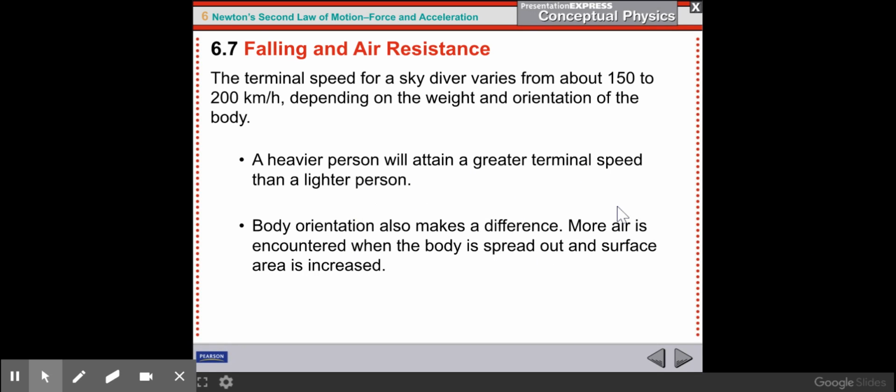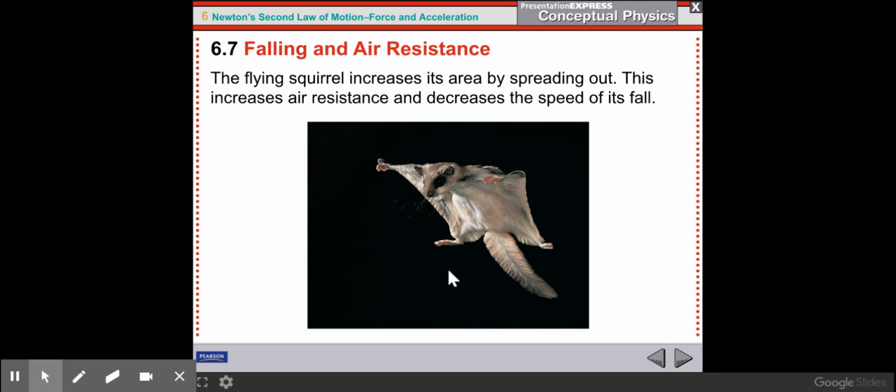Obviously, body orientation makes a difference. We were just talking about that. There's a good example of body orientation, the flying squirrel. It increases its area by spreading out, like the skydivers in that picture before, and that increases the air resistance, which decreases the speed of its fall. So that squirrel has a large frontal area in that position, so it will not have a very high terminal velocity because the air resistance will be pretty large because of the large area. So it won't take a lot of speed for the air resistance to cancel out the weight of the squirrel.